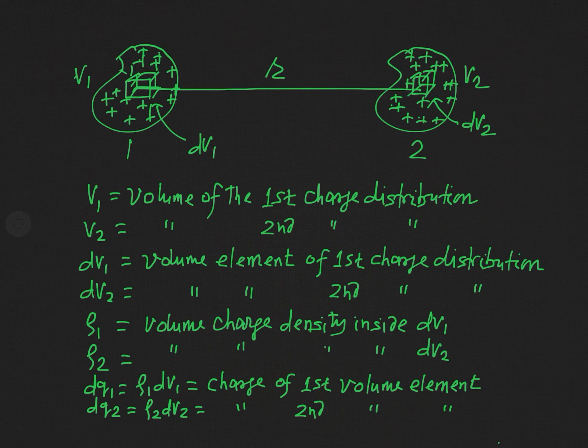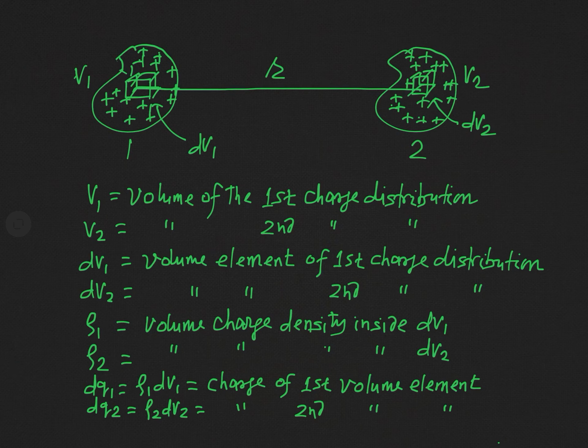In fact, these two systems may carry the same nature of charges or may carry opposite nature of charges. In the figure, I have just shown similar charges, that is positive charges, but it may be negative charges, or in one distribution there may be positive charge and in the other distribution negative charge.